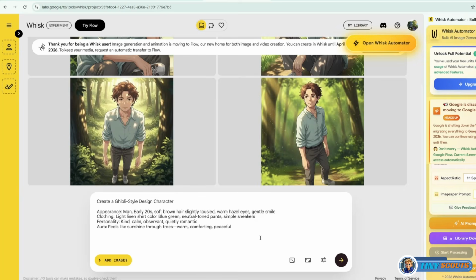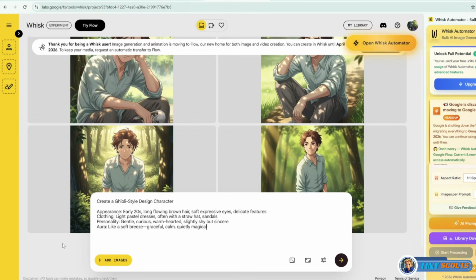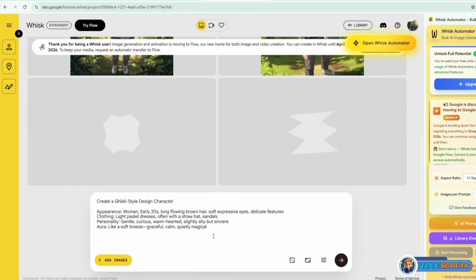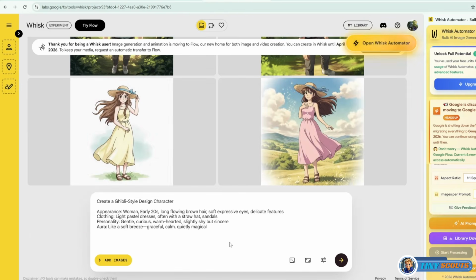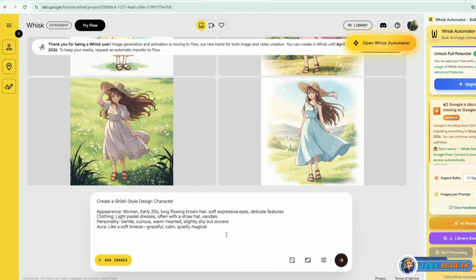Now it's time to create the female character. Head back to ChatGPT, copy her character profile, and paste it into Whisk Automator. Make a small adjustment to the prompt by specifying woman to ensure it generates a female character. Then click Generate. And just like that, Whisk generates a beautiful female character. Click Generate again to produce additional image variations, giving you more options to choose from.